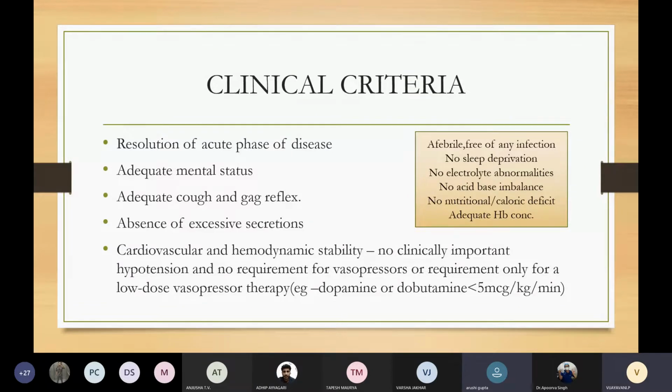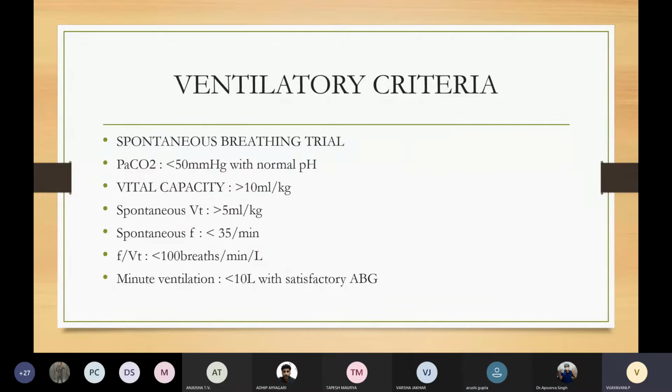Yes, ma'am. Now, coming to ventilatory criteria. First, this patient should tolerate a spontaneous breathing trial. Next, PaCO2. PaCO2 is the most reliable indicator of ventilatory status in a patient. In a patient with normal lung function, PaCO2 in the range of 35 to 45 and pH in the range of 7.35 to 7.45 is acceptable. But in patients with COPD, a slightly higher PaCO2 and a slightly lower pH is acceptable in comparison to his baseline PaCO2 and pH values.